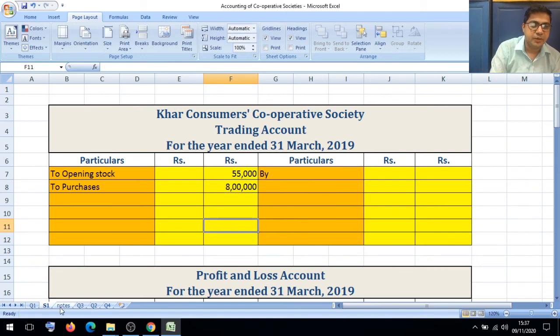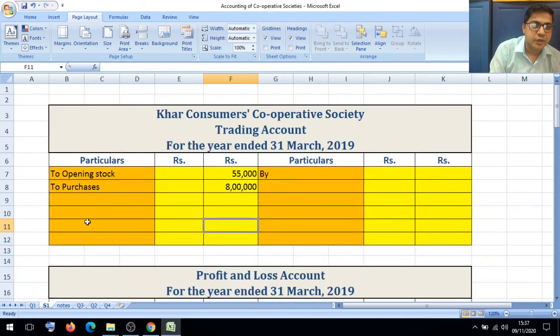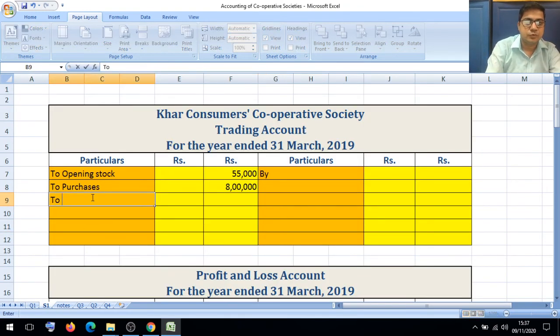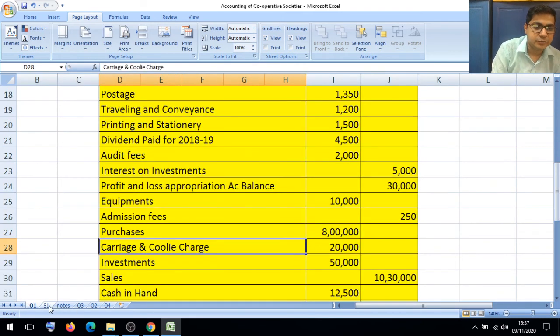After recording the purchases, next item is there, that is carriage and coolie charges 20,000. Same carriage to carriage and coolie charges. We have to show profit and trading account debit side, and value is 20,000.